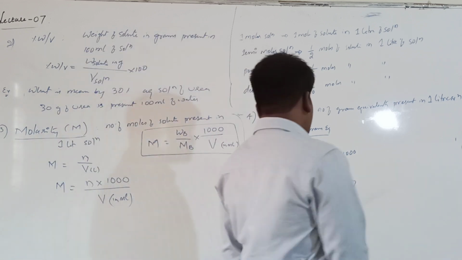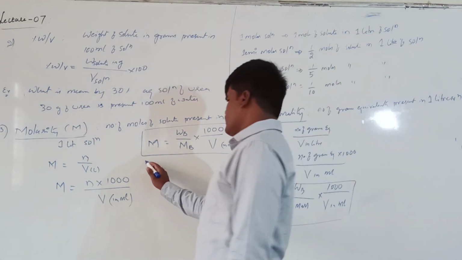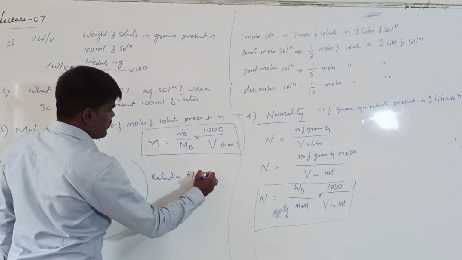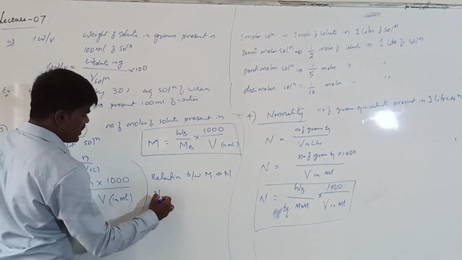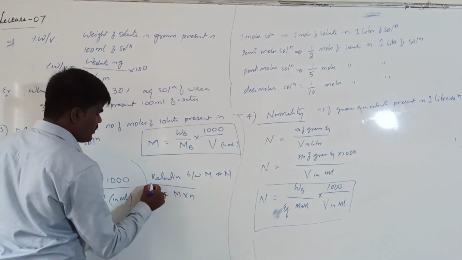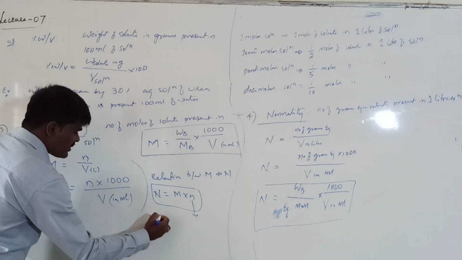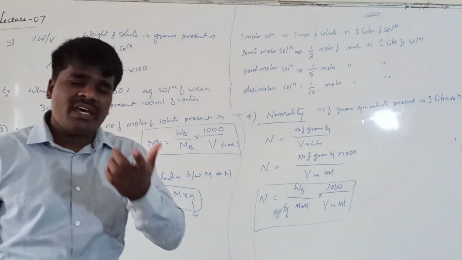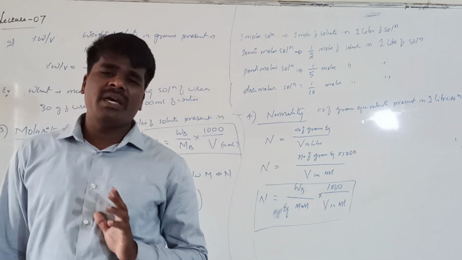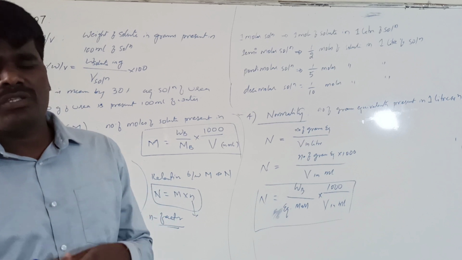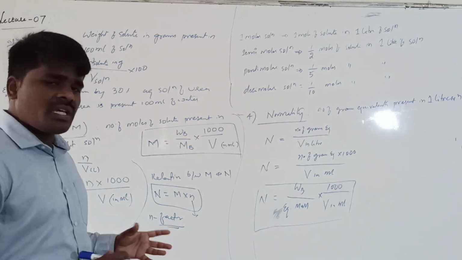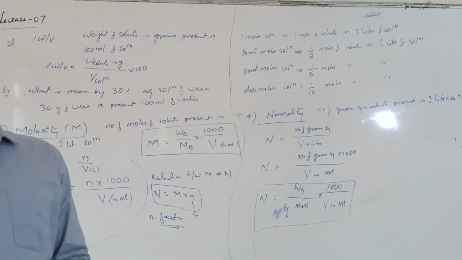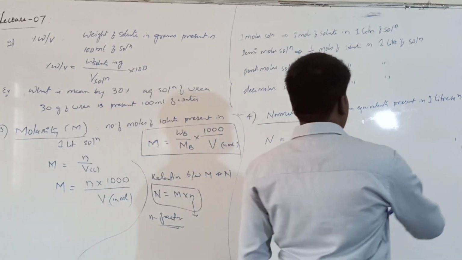And if you are talking about the relationship between normality and molarity, the relation is generally given as normality equals molarity into n. What is n here? It is called n factor. What is meant by n factor? N factor is nothing but either the basicity of an acid or acidity of a base, or number of electrons transferred in a redox reaction, or charge carried by cation or anion. As you already studied about the n factor, I am not getting into the details of n factor. Right? Hope you remember it.